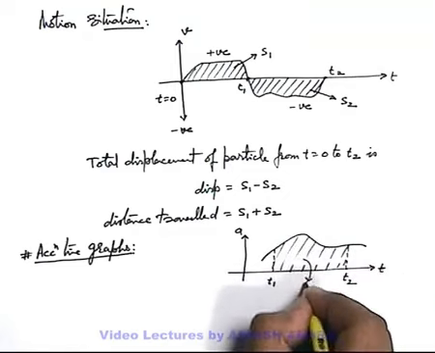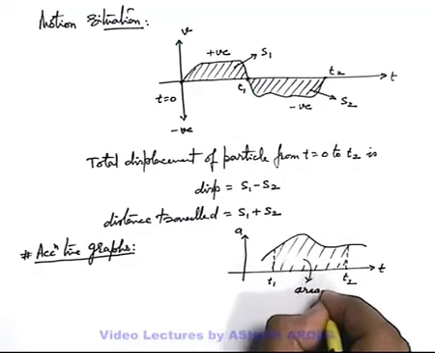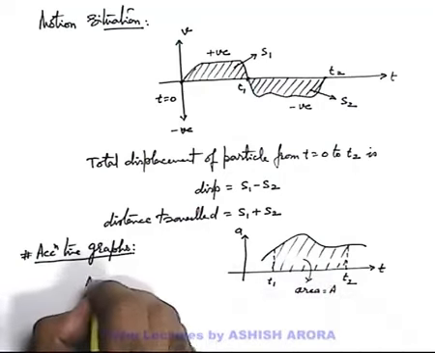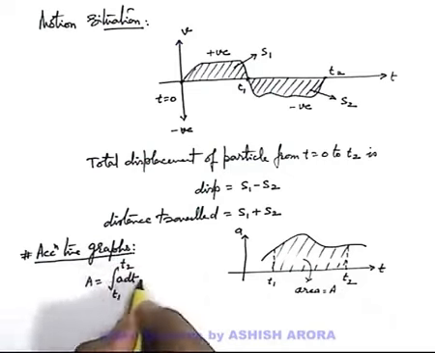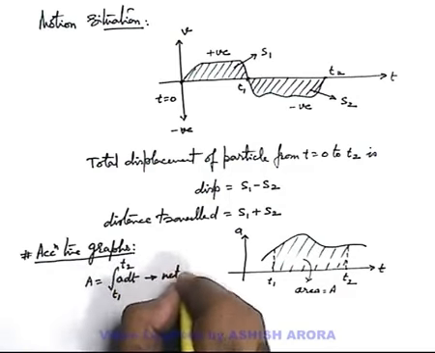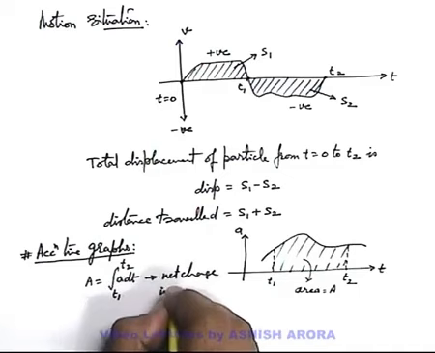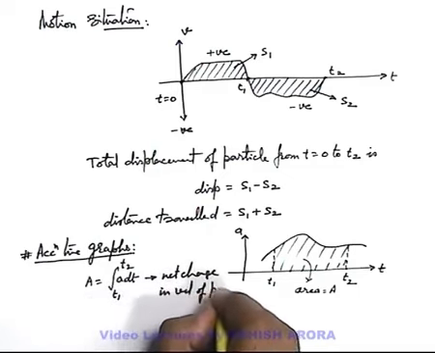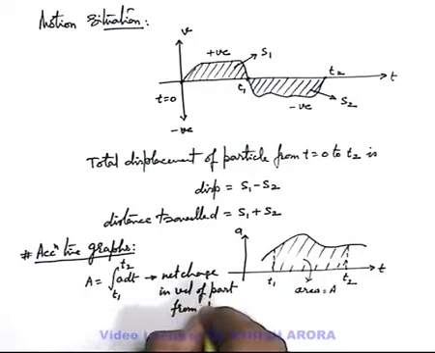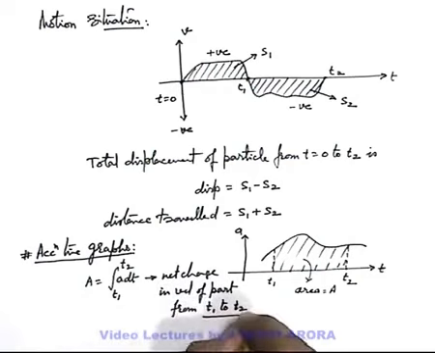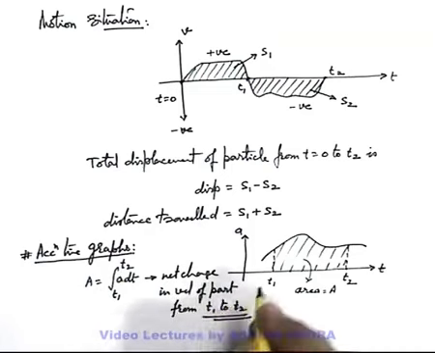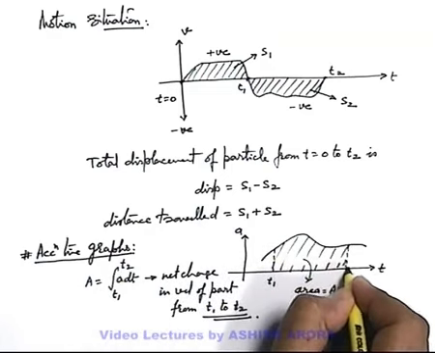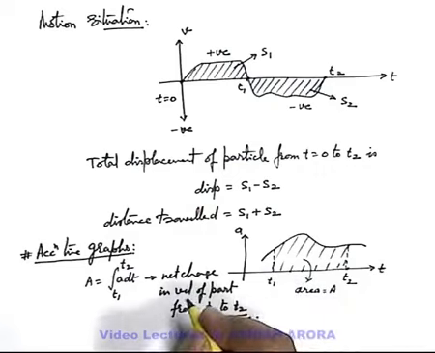Like if we find this area, say it is a, then this a can be written as the integration of a dt from time t1 to t2. This a dt will give us the net change in velocity of the particle from t1 to t2. This is something important for us to keep in mind, that the integration of a dt from t1 to t2 gives us the net change in velocity of the particle in going from time t1 to time t2. This you should always keep in mind.